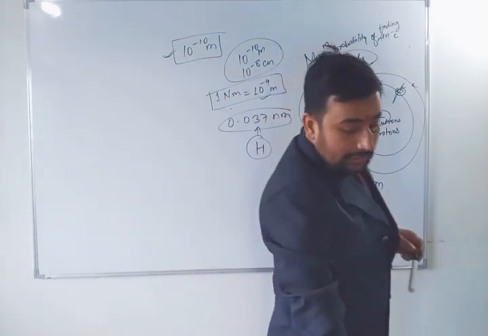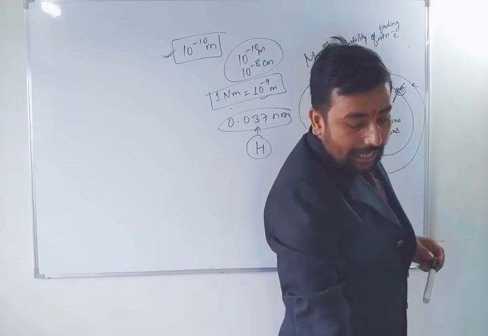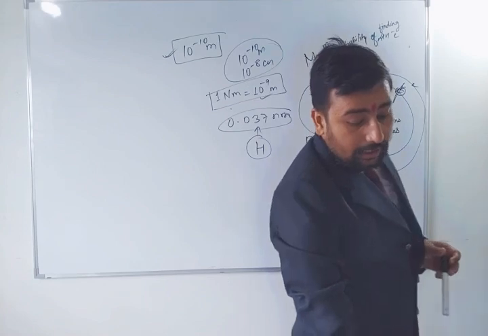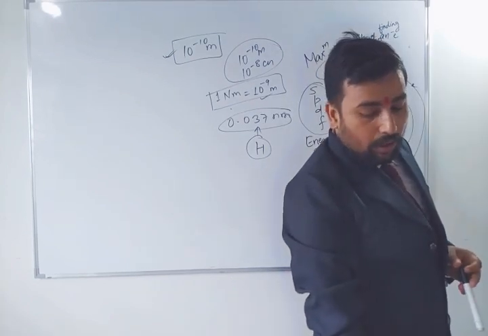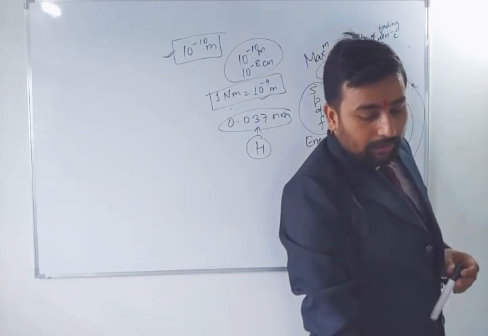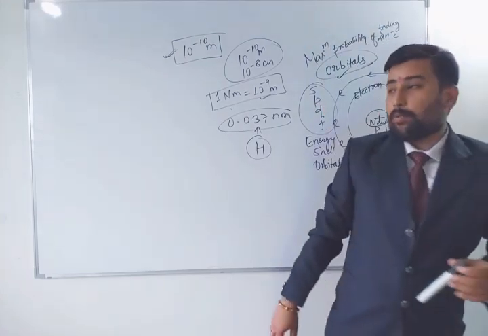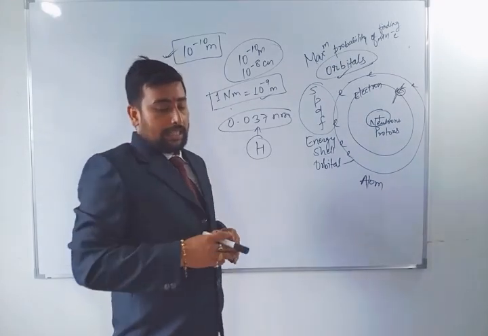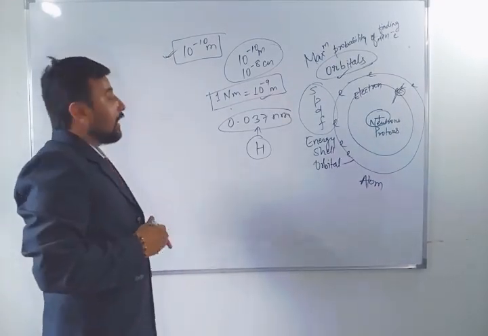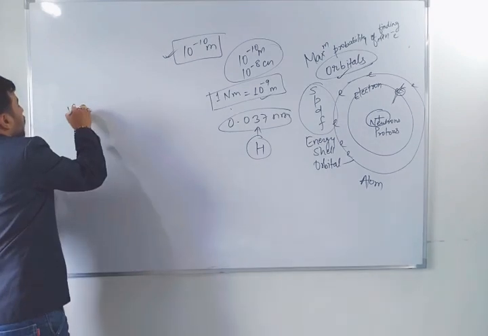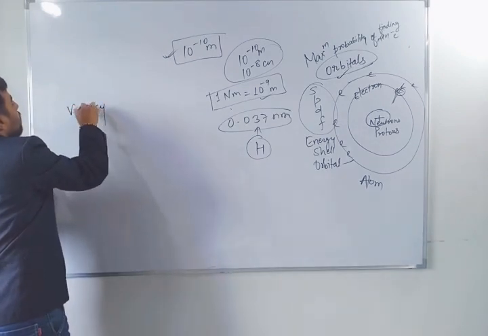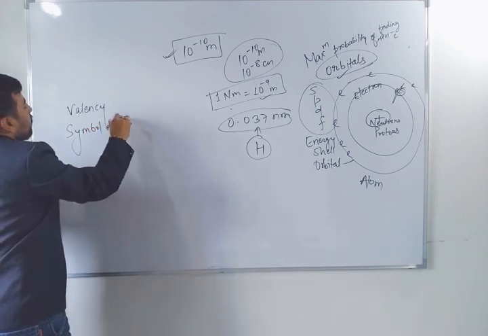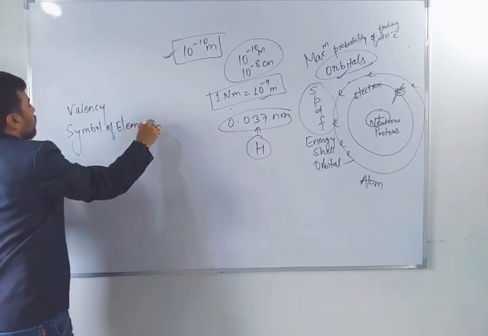After understanding the concept of the size of the atom, there are many elements which were represented by size earlier in the periodic table. After that, a lot of concepts have come. These are all the things we will learn later. The main important things that you want to learn are the names in the periodic table. Actually, the two main important things are valency, symbol of elements, atomic